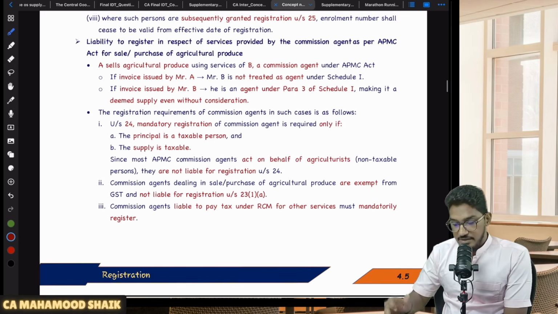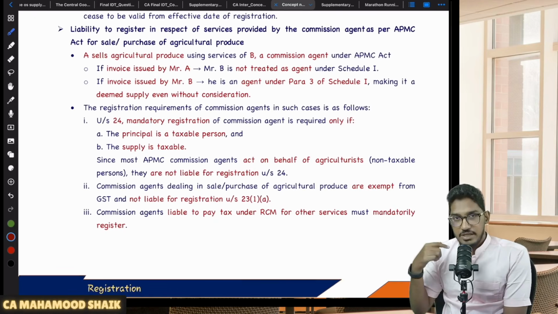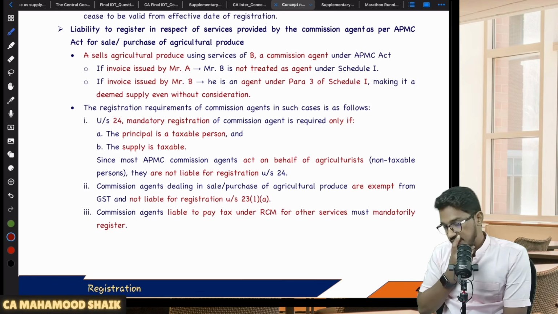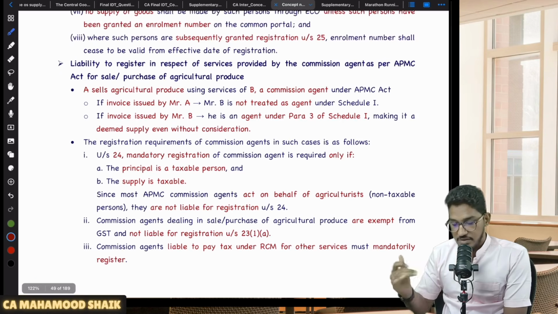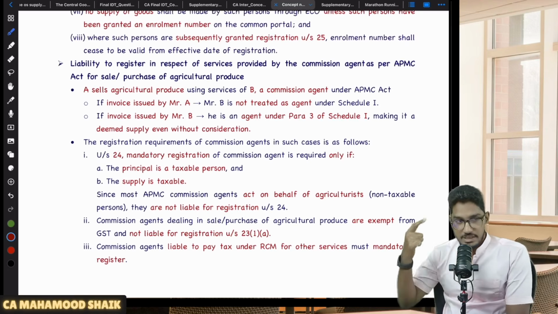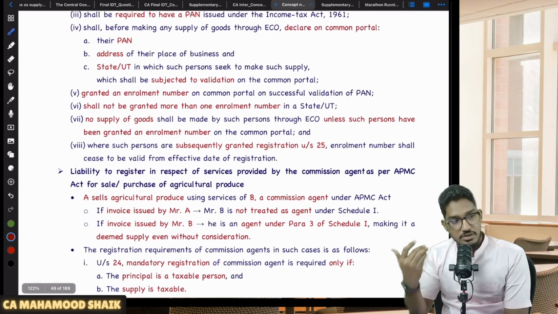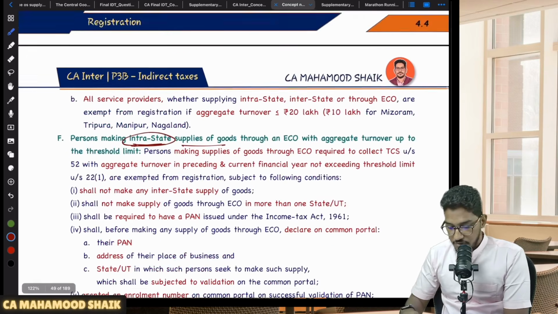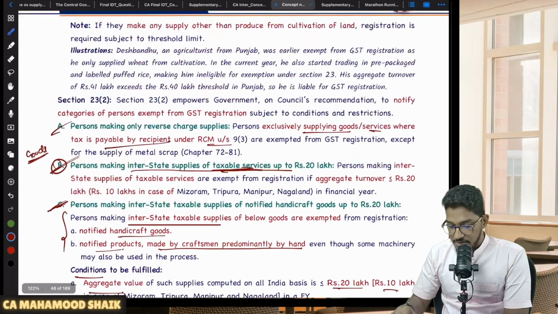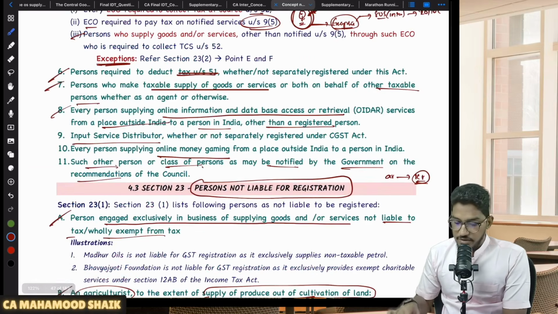See, this is the last day. Even though this is the last day, it has been ruled out already by 22nd of September itself. They have made all the changes. They have stopped imposing this compensation cess. They have increased the rates of GST to 40% and all. In yesterday's session only, I have clarified on this point. Just refer to the previous video. You will get to know what will happen if compensation cess is not going to be there from today. They have already taken care of it.